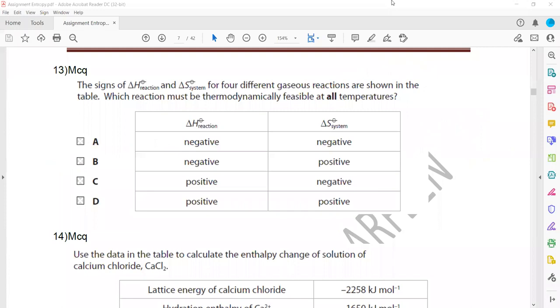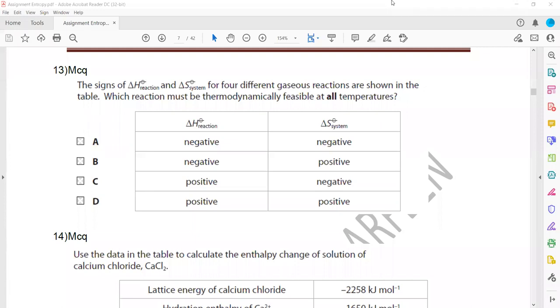Thermodynamically feasible means the reaction can occur. For example, if you supply heat energy, calcium carbonate can decompose into calcium oxide plus carbon dioxide. That means it can form products, but that is not thermodynamically feasible at all temperatures. Only at high temperature can that reaction occur, because you have to supply heat energy; the overall reaction is endothermic.